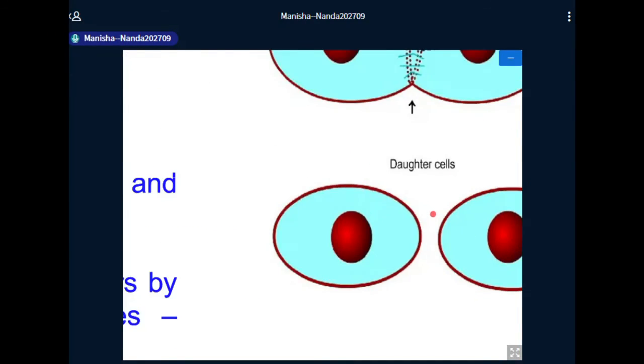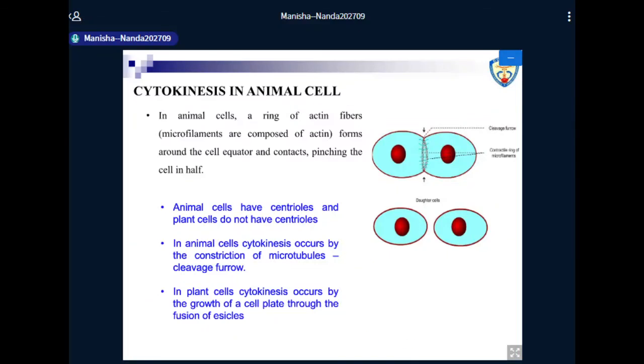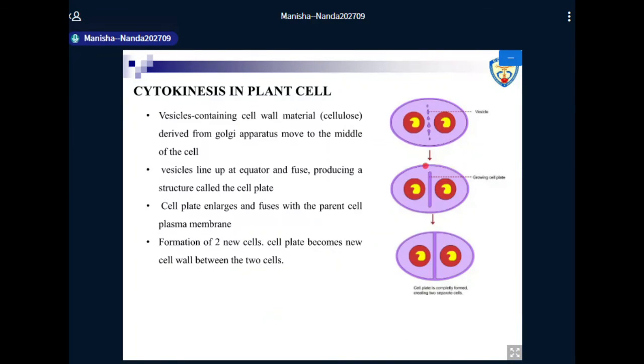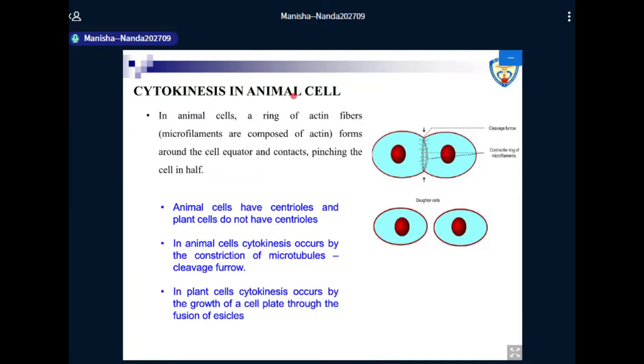You just have to remember that in plant cells, there is formation of a cell plate through the polysaccharide contents carried through the Golgi vesicles at the equatorial region, whereas in animal cells, a contractile ring of the actin fibers forms a cleavage furrow that divides the cell into two.